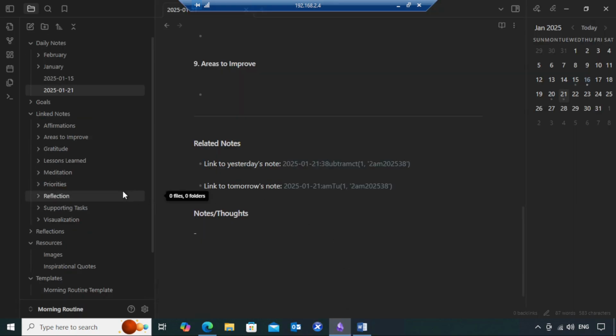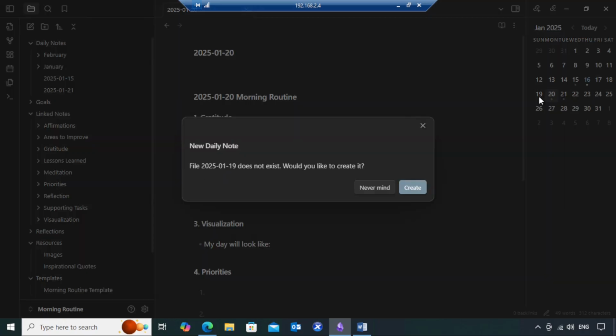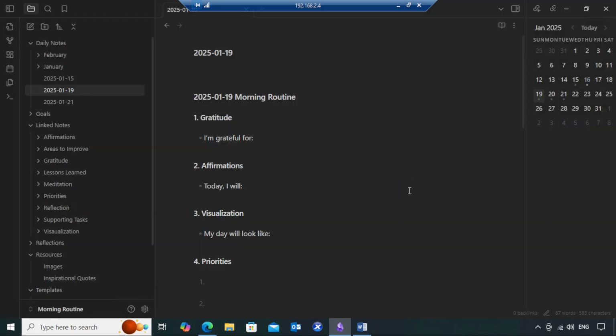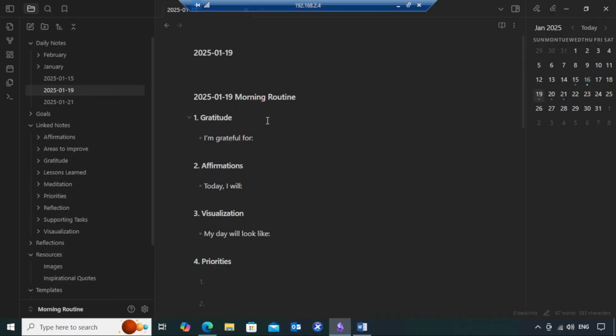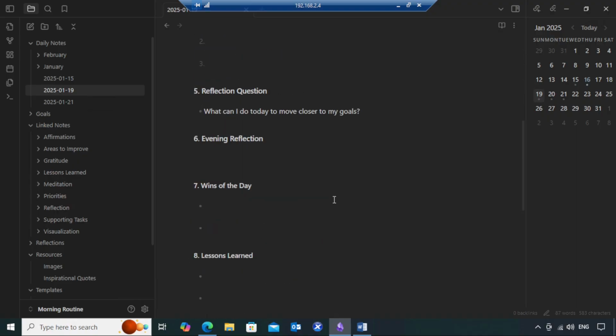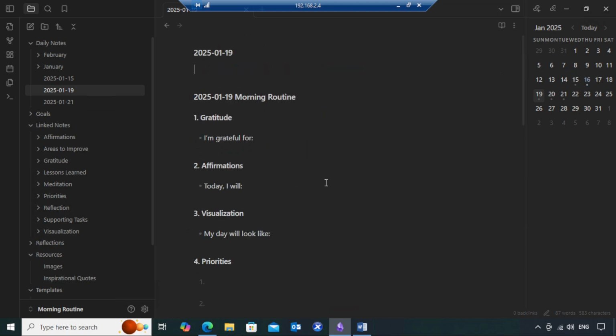So let me open, let's say today's date is 20th. I'm going to click on it, or let's say 19th. I'm going to click on it and it says 19th Jan 2025 does not exist. Would you like to create it? So I'm going to click on create. So one day you woke up and you clicked on 19th because the day is 19th, and this template pops up on the screen with all the details: gratitude, affirmations, visualization, priorities, wins of the day, lessons learned, all these things. So your template is ready.